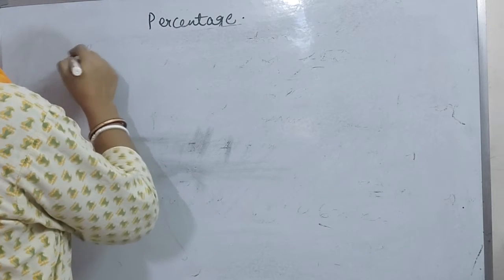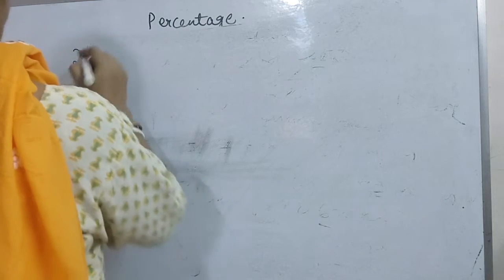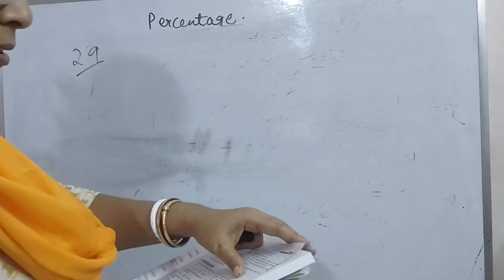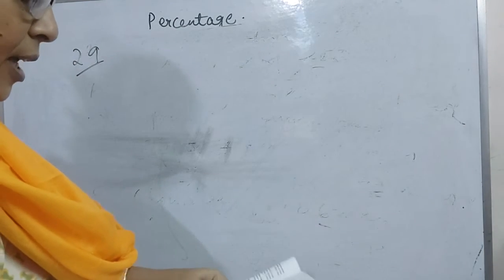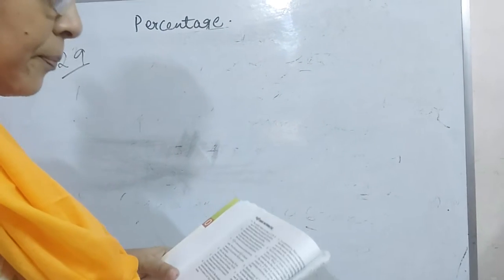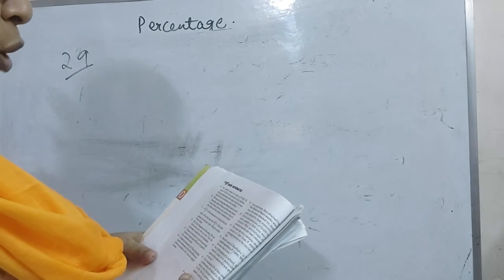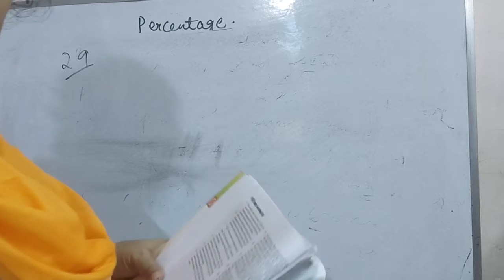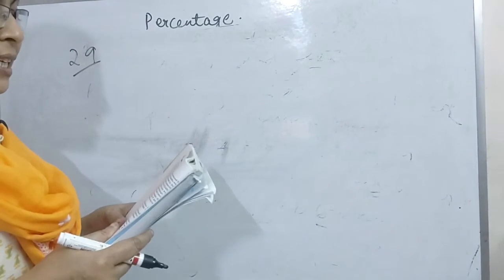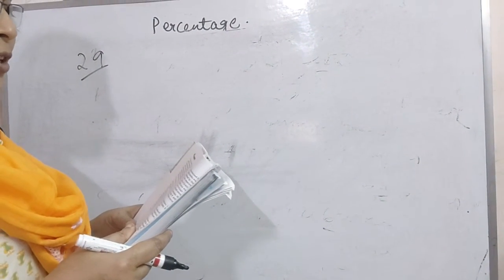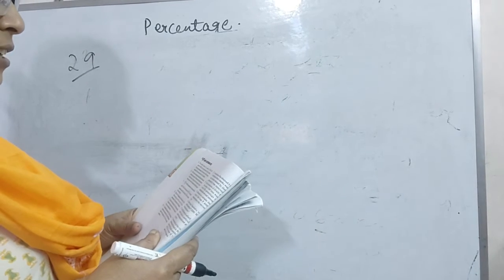Now I will go to sum number 29. It is given that the monthly salary of a man is rupees 2750. He spent rupees 825 for the education of his children.